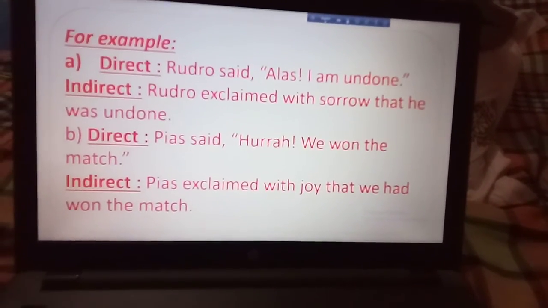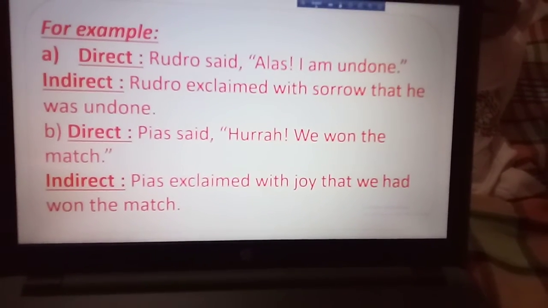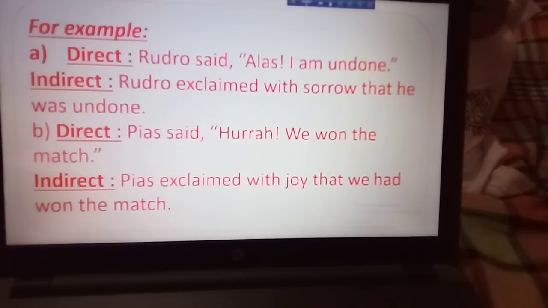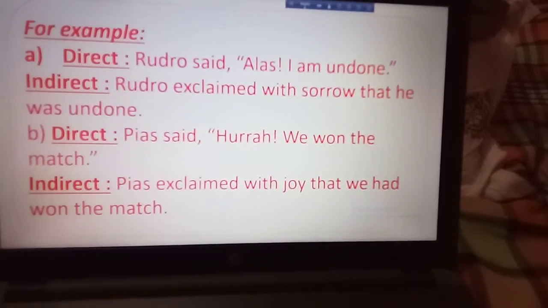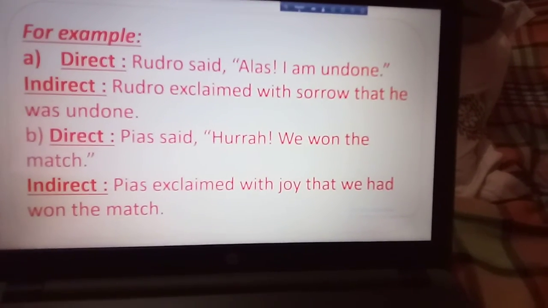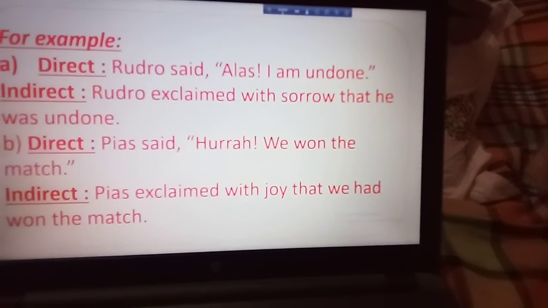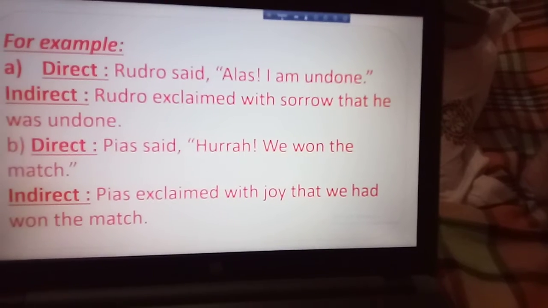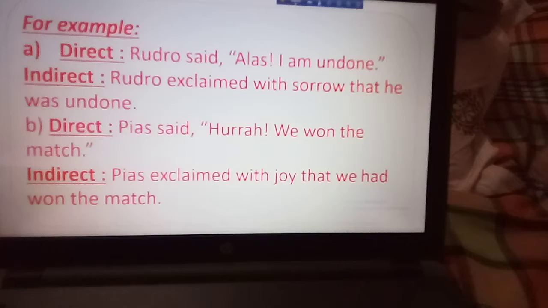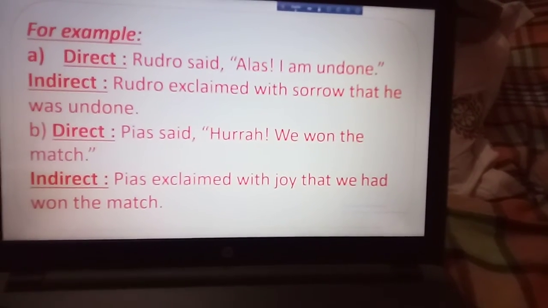First one, Rudra said, "Alas, I am undone." Indirect: Rudra exclaimed. In the place of said, I have written here exclaimed with sorrow. For alas, this one is a sorrowful thing, and for that I have written here exclaimed with sorrow. And for deleting comma and inverted comma, I have written here that, and in the place of subject, he, according to tense, was undone.